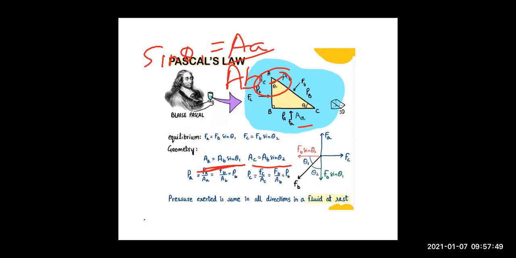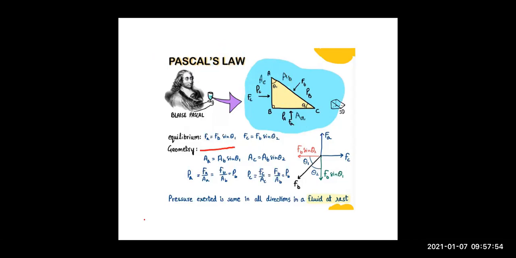Now what you need to do, simple, is divide these equations. When you divide, you get FA upon AA equals FB sin theta 1 upon AB sin theta 1. Sin theta 1 cancels. You have FB upon AB, which is PB, pressure, force upon area, right? Similarly, if you divide the other two, you get FC upon AC, that is PC. Sin theta 2 cancels, FB upon AB is PB.